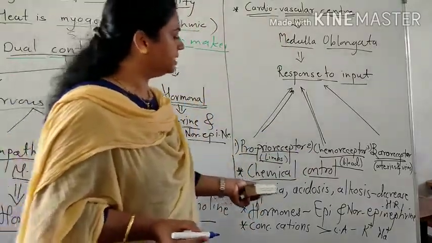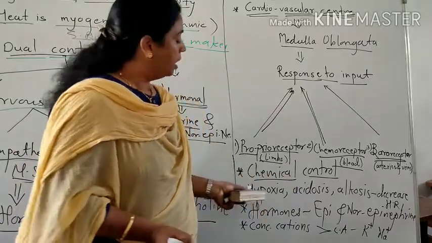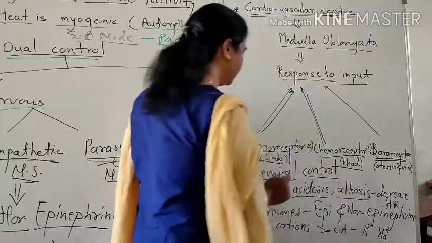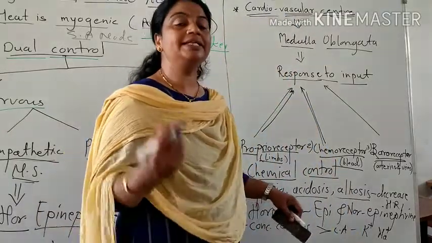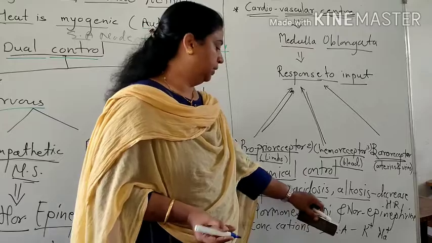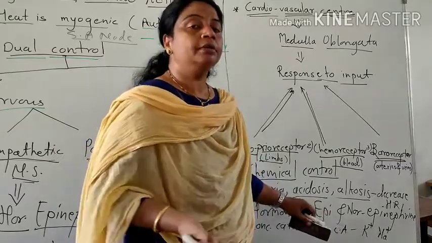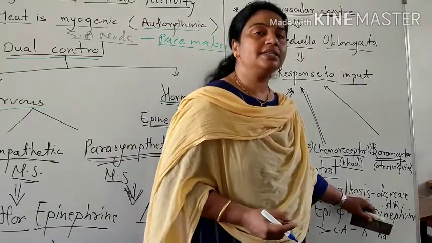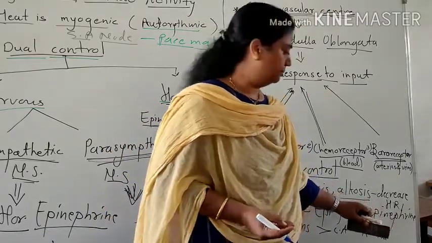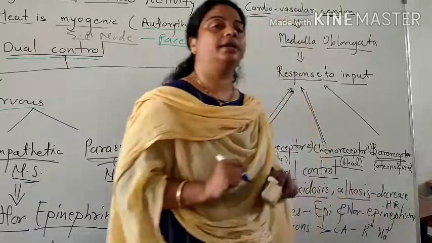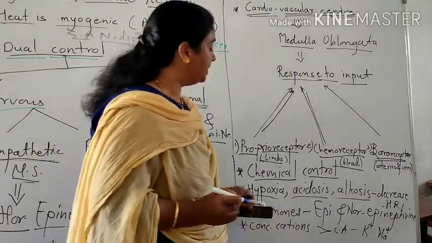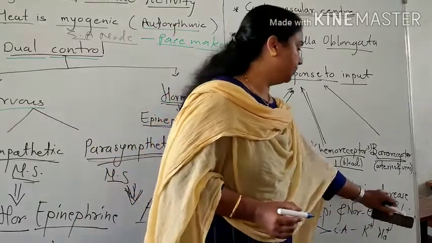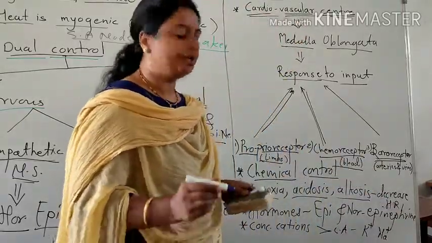The next is chemical control: hypoxia, acidosis, alkalosis. Hypoxia means less O2 concentration in the blood. Acidosis means the acidic level is increased. In alkalosis, alkali increases in the blood. Because of these three factors, hypoxia, acidosis and alkalosis, cardiac activity or heart rate decreases.